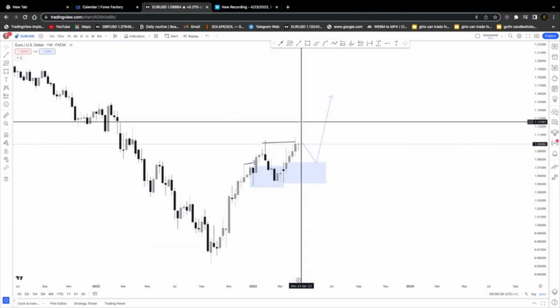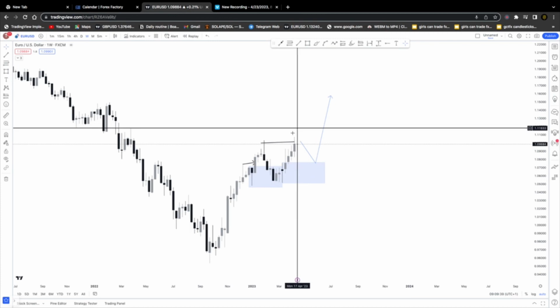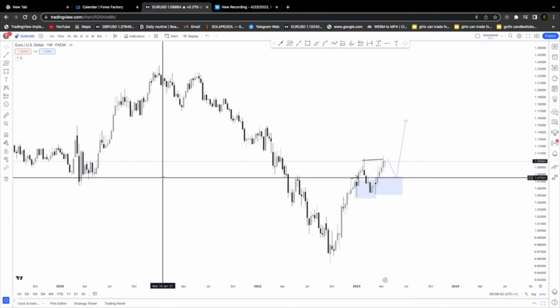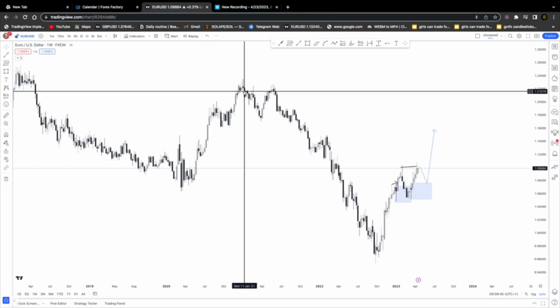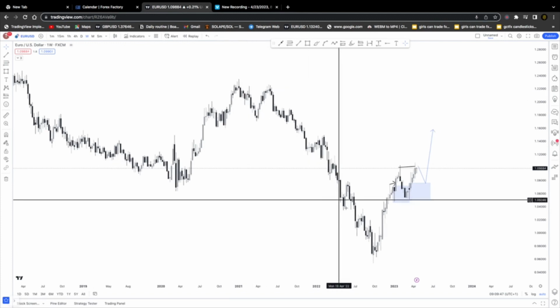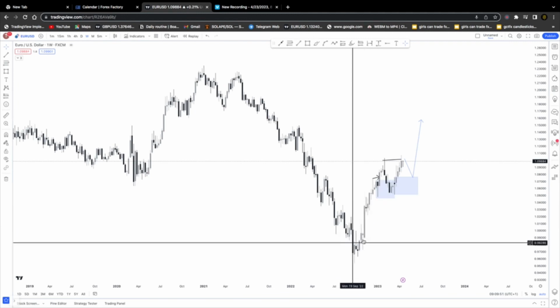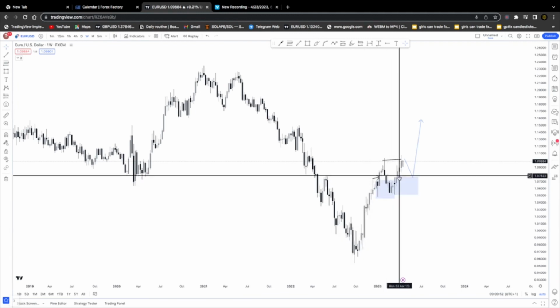We are in a bullish correction. We are in a bullish retracement because we are still quite much bearish. Okay, we are still quite much bearish until we see the market take out this high. This can also be said to be a complex retracement. Okay, so we are still in a bullish retracement or a bullish correction.